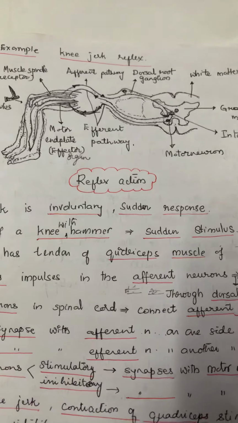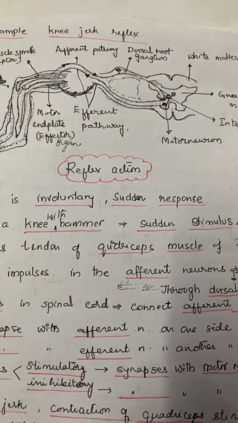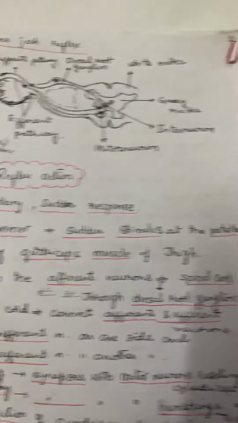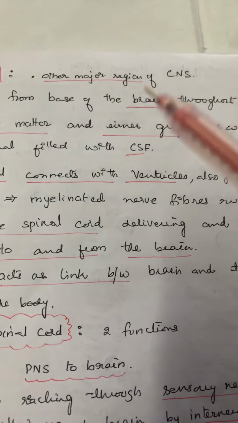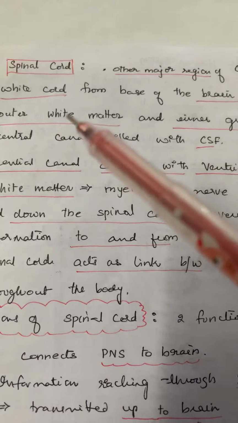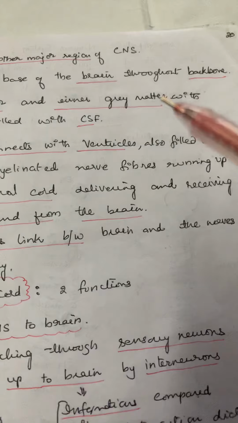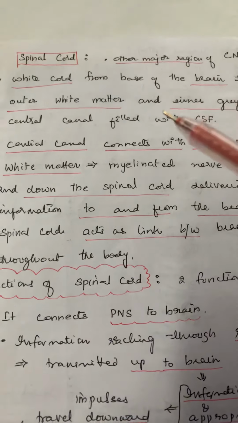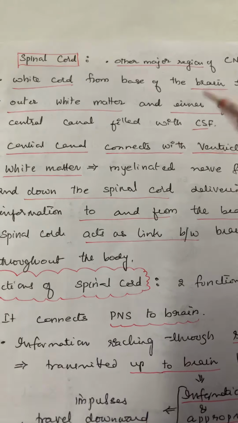In today's session, let us discuss the spinal cord and reflex action. The spinal cord is the other major region of the central nervous system other than the brain. It is the white cord which starts from the base of the brain and runs throughout the backbone. The backbone gives protection to the spinal cord, which proceeds from the medulla oblongata of the brain.